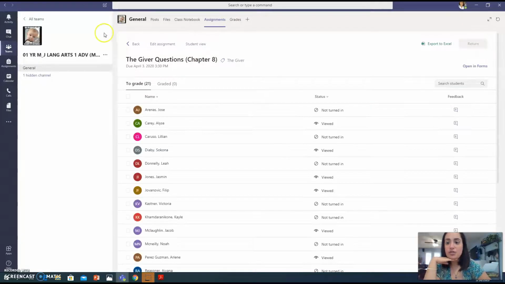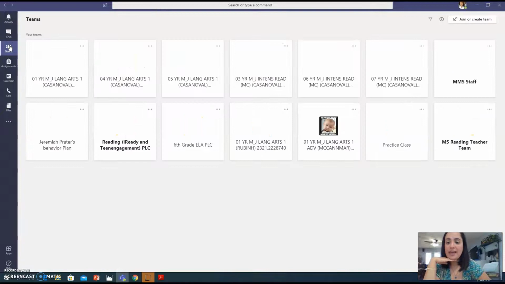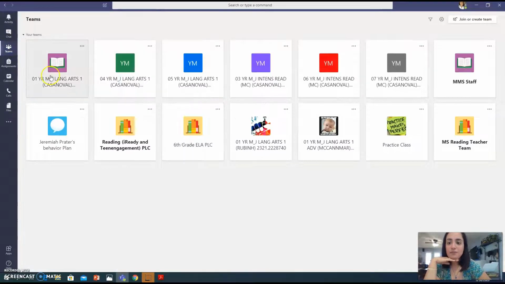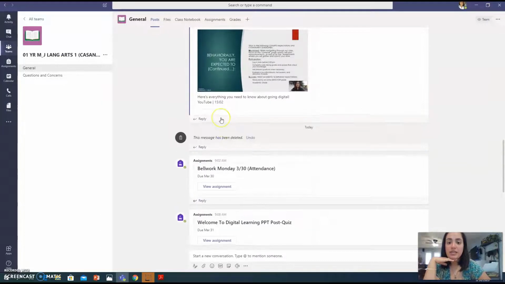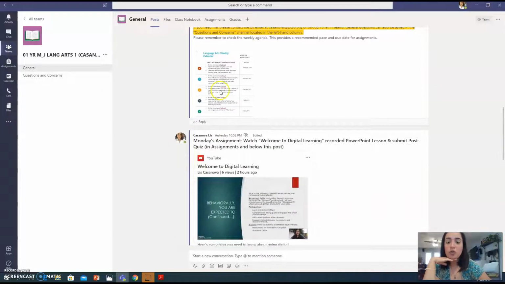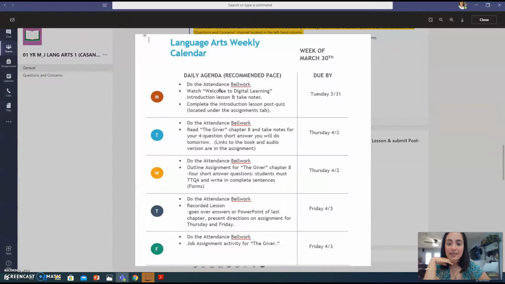I'm going to go back to our page. One more recommendation for you guys. It is totally okay to split up the work. Only read tomorrow, and then on Wednesday do the questions. I took you back to the agenda here. So if you notice, tomorrow it just says take notes, so that on Wednesday you can do that form for the 4 questions.